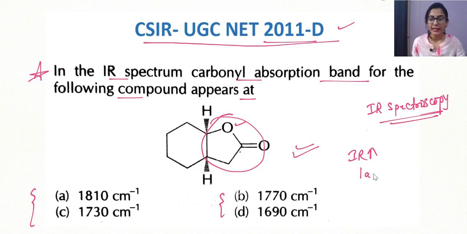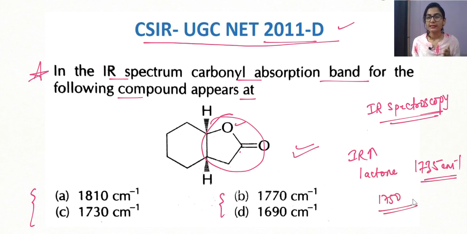So basically for lactones, for acyclic lactones, the value is something greater than 1735 centimeter inverse. That is for acyclic system. But for cyclic system, it is usually around 1750. Okay, and that too, when the ring size decreases, then the value goes on increasing because of the ring strain that it is facing basically, okay?